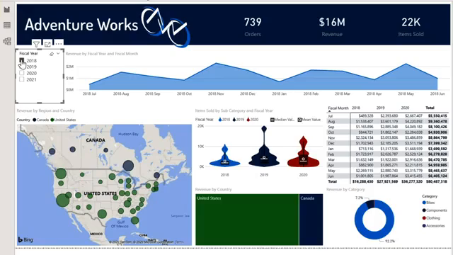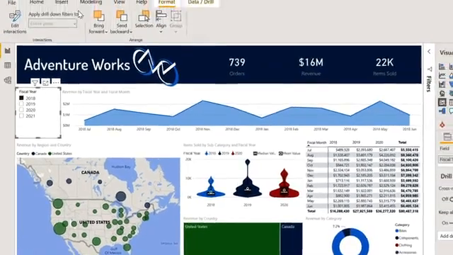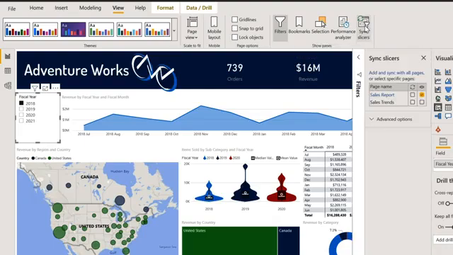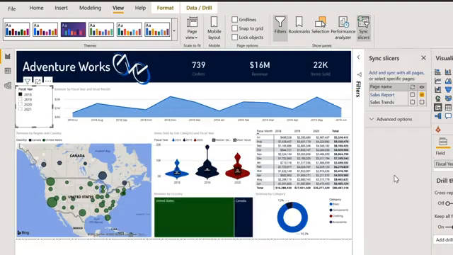By default, slicers only work on the current page, but we do have the option to create synchronized slicers across different pages in the report. To do this, we're going to come to our View tab on our ribbon, and on the far right, we're going to turn on our Sync Slicers pane. So just click on that button, and a new panel's been opened up. This will show all the pages in the report, and if we choose to synchronize the slicer, it will actually synchronize the slicers across the 2.